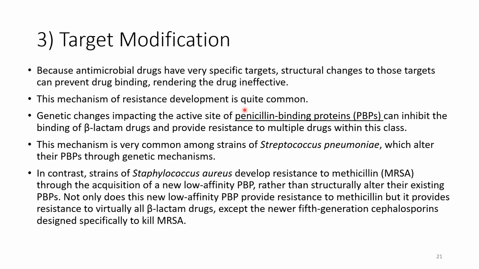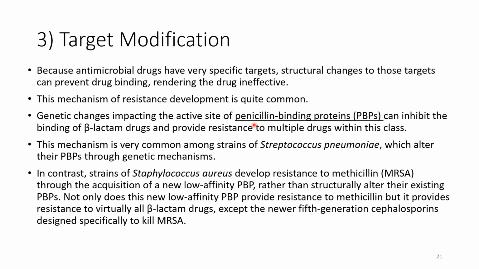We have, for example, some bacteria that have certain changes in the transpeptidase or penicillin binding protein. This is another name for the transpeptidase.